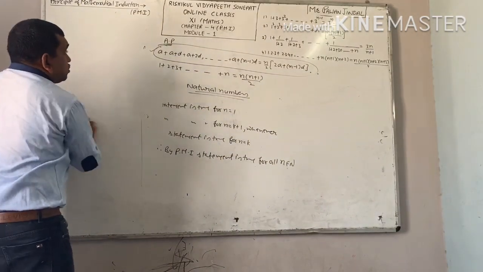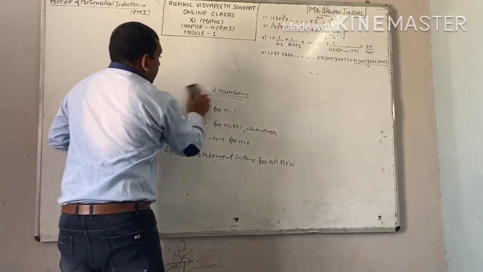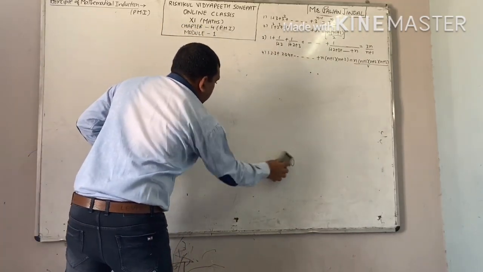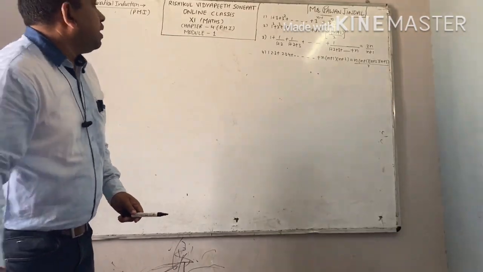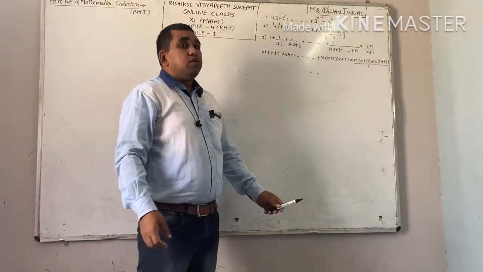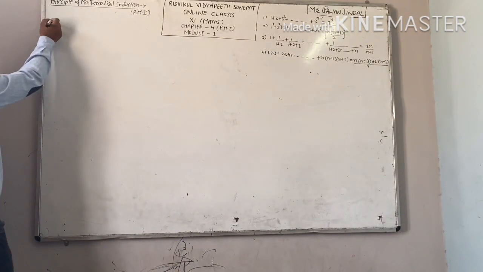Now see, first of all, question number 4. Already written on the board. This is the statement we have to prove by the method of PMI. And I told you the working rule also. First of all, you will prove the statement for n equal to 1.